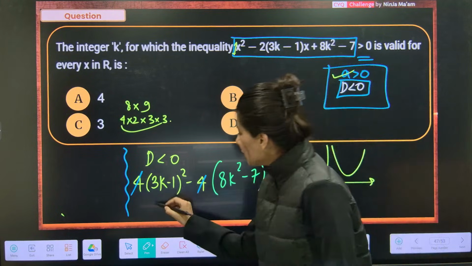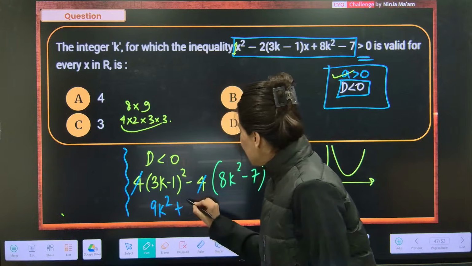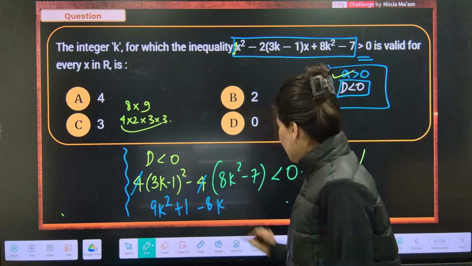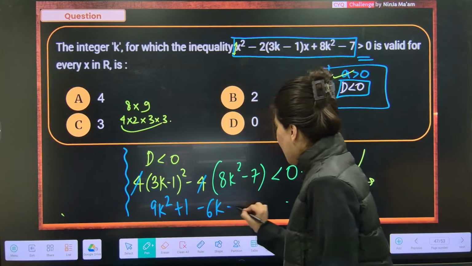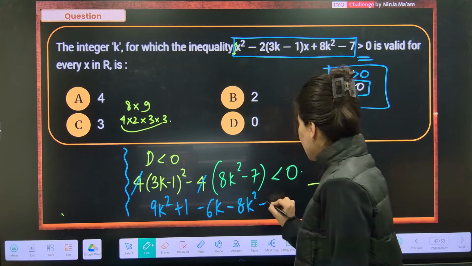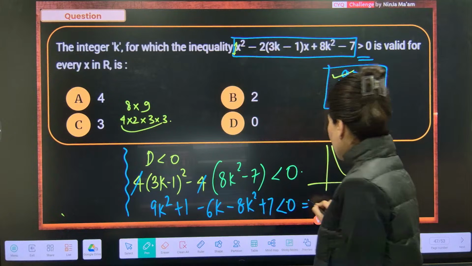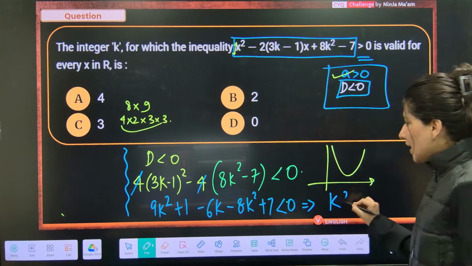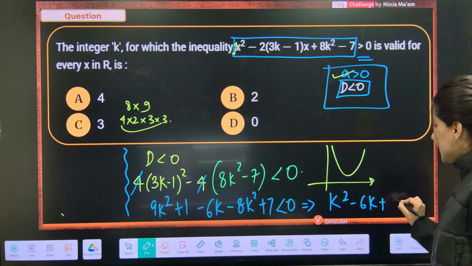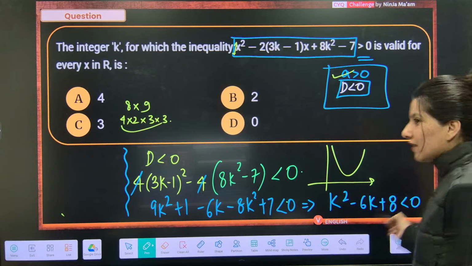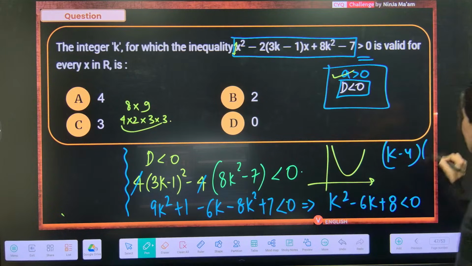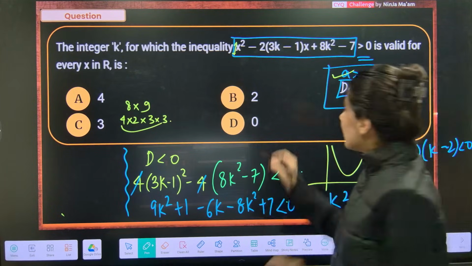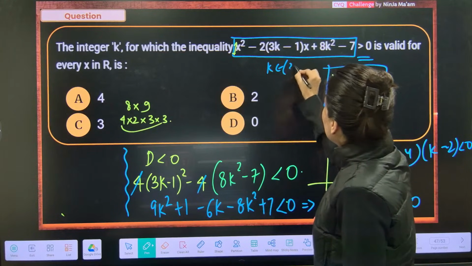4 cancels. This is 9k square plus 1 minus 8k. Okay, 9k square plus 1 minus 6k minus 8k square plus 7 less than 0. So this is k square minus 6k plus 8 less than 0. 4 2s are 8. So can you see k minus 4 and k minus 2 less than 0? So k lies between 2 and 4. K belongs to (2, 4).